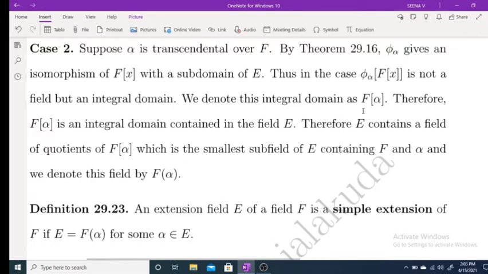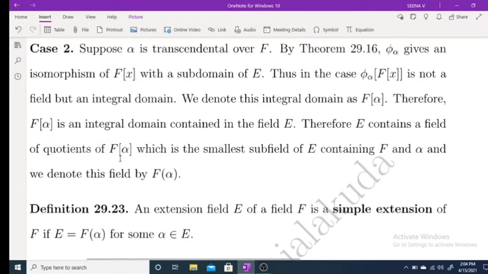We are considering F[alpha], an integral domain, and now a field containing this integral domain, that is the field of quotients. Clearly that is a field containing F and alpha, and it is the smallest subfield of E containing F and alpha.